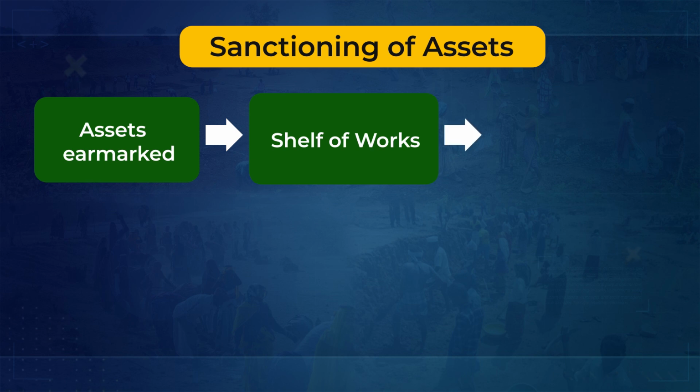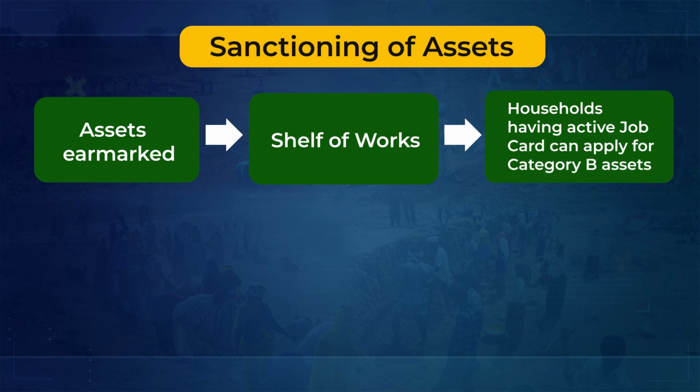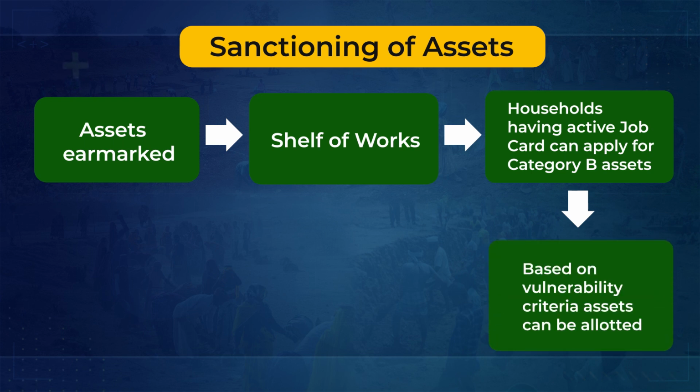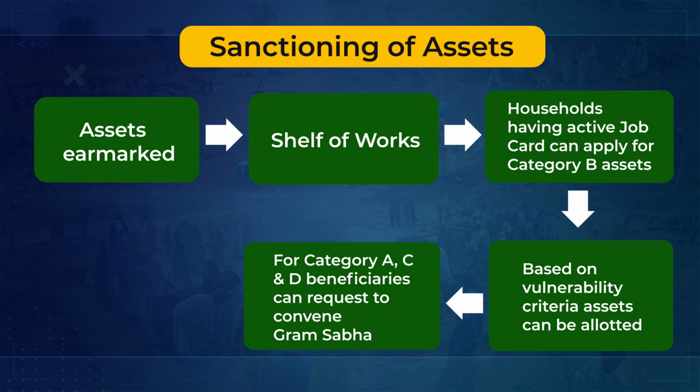Often, in the case of Category B assets, individual households who hold an active job card can apply for an asset, and based on their vulnerability criteria, they may be given preference in allocation of the asset. As far as the other categories of assets are concerned, the villages or the beneficiary groups could make a request for the same in the Gram Sabha, exclusively convened for the preparation of the shelf of works, for category A or D and category C assets respectively.